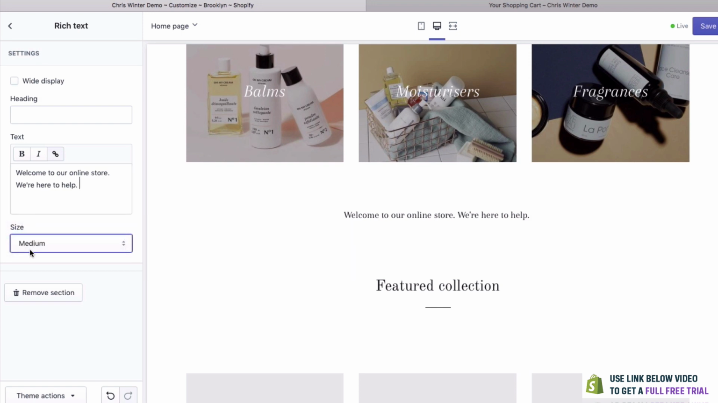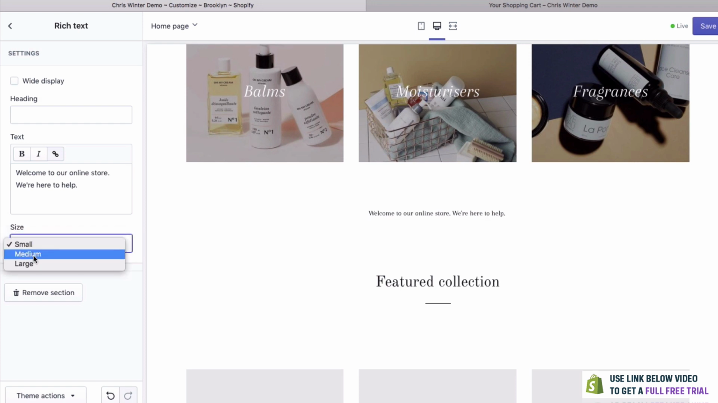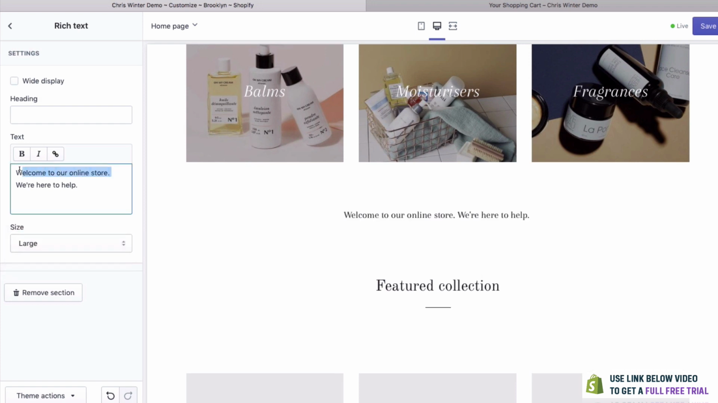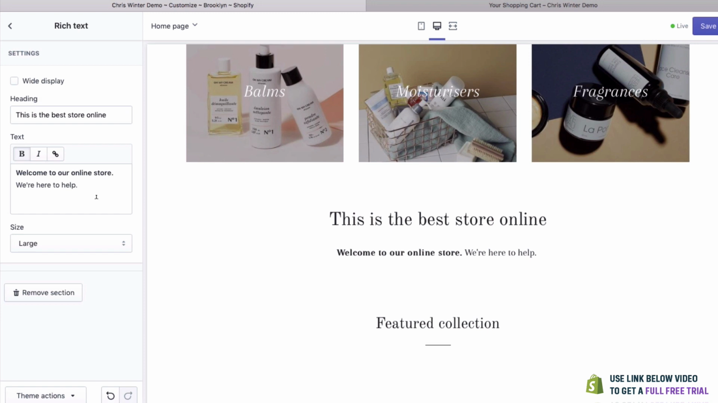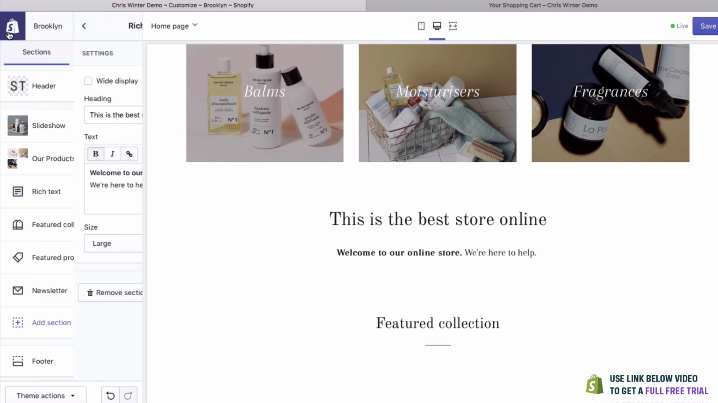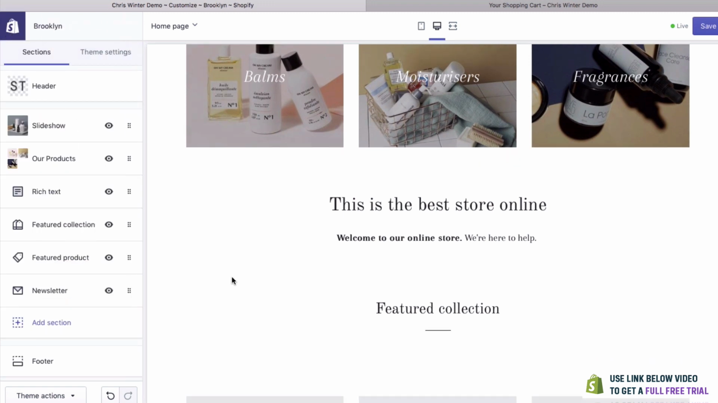You can change the size of this text. Small, medium, large. And if you want, you can make this bold. You can even have a heading. You could say, this is the best store online. Of course, this is not what you'd have. You can even change it to a wide display if you want. That won't make a difference because you don't have much text. But there you go. You can see how you can do it. You can have a lot of fun with that.